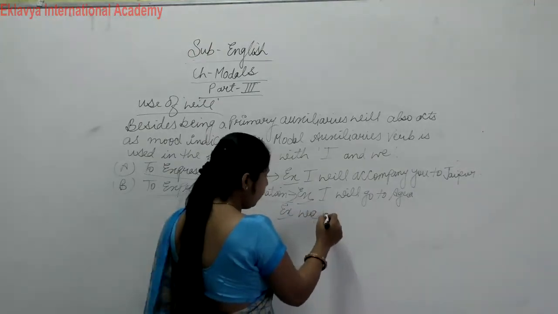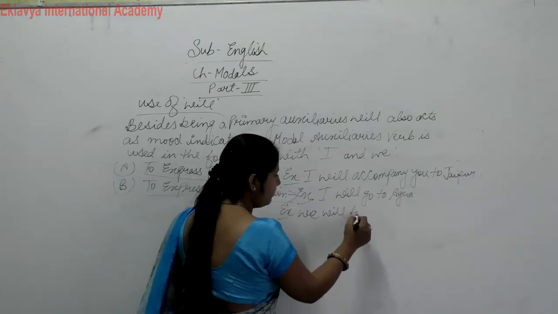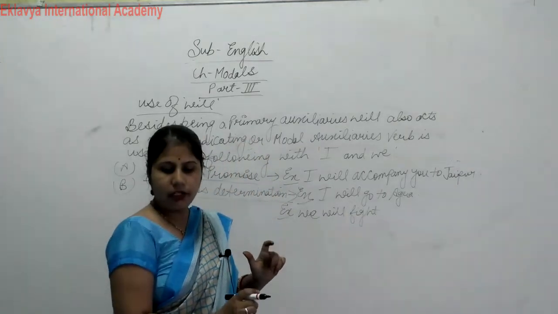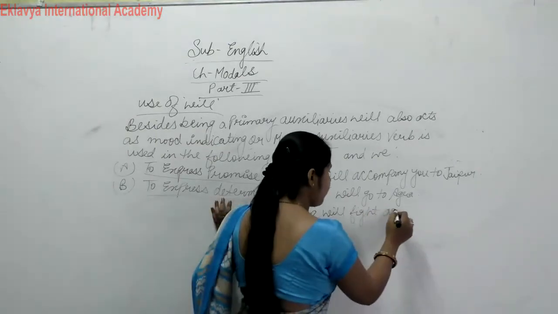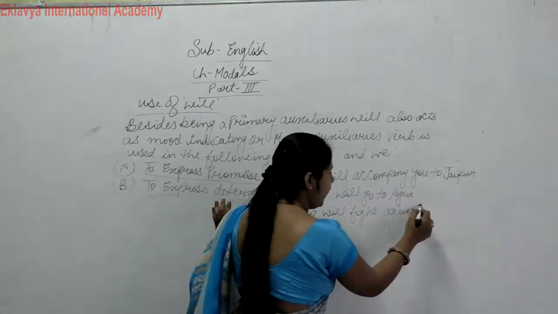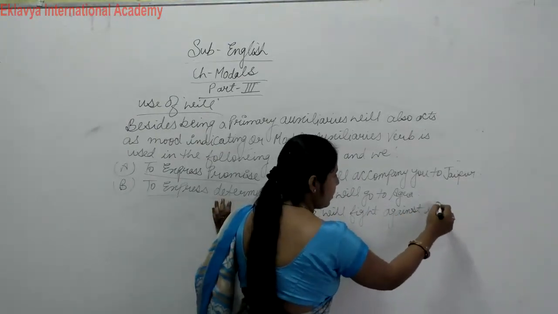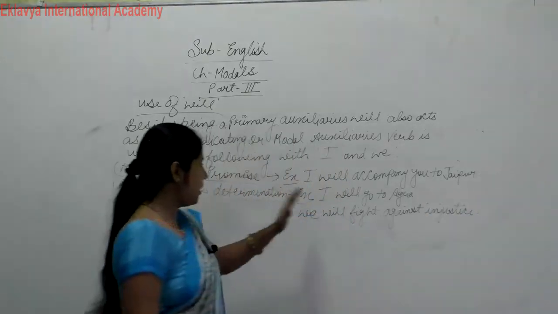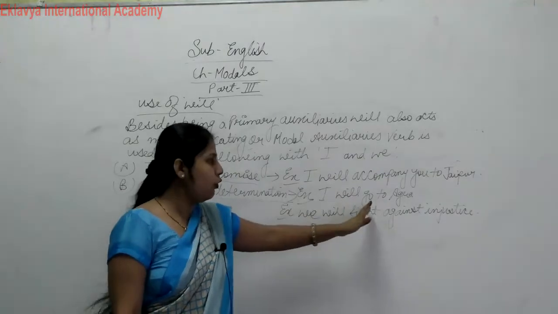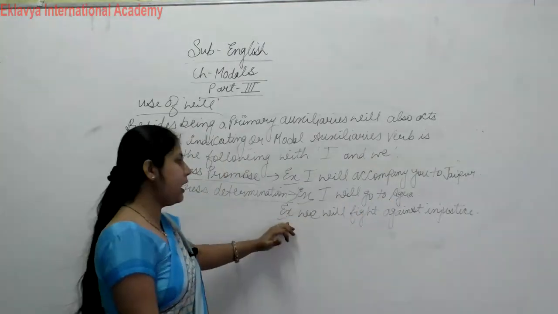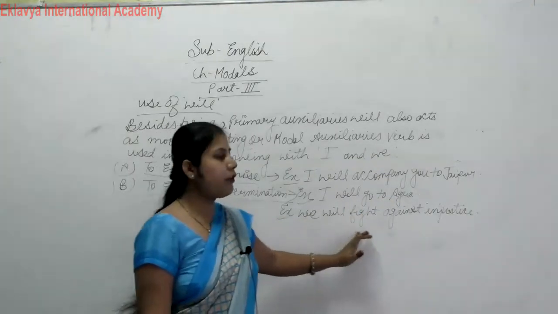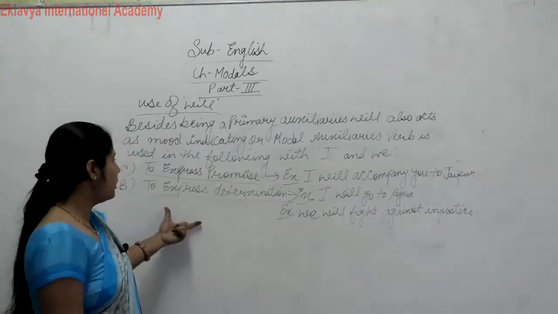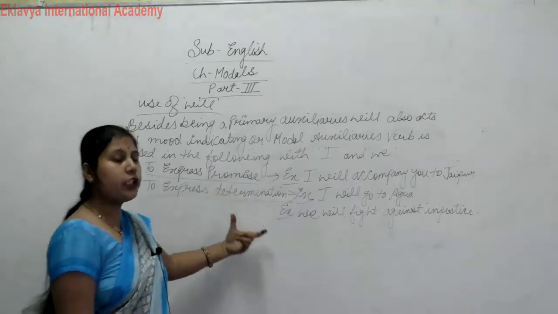We will fight against injustice. So first example is I will go to Agra, and second example is we will fight against injustice. Clear? So this is where we use will.